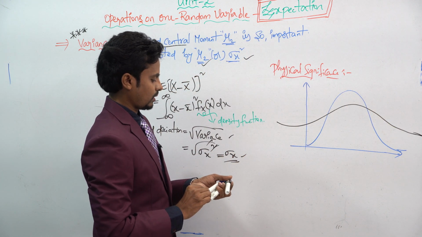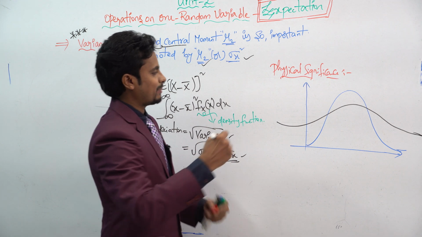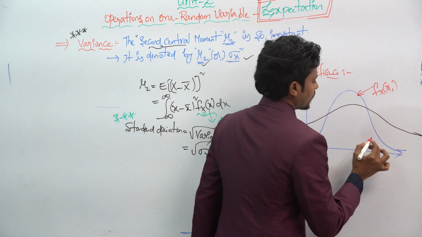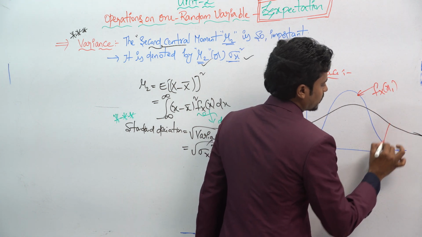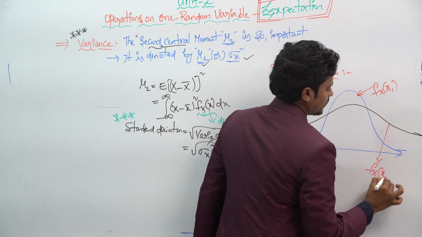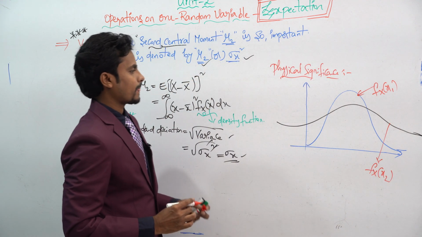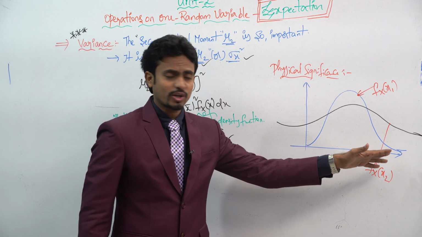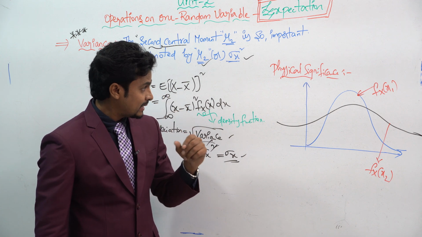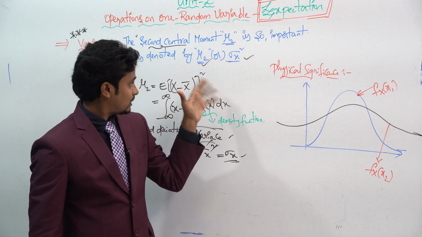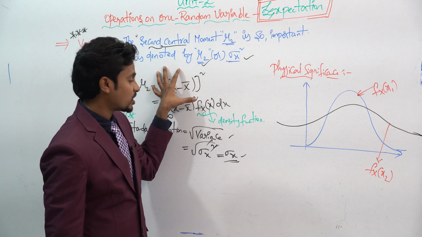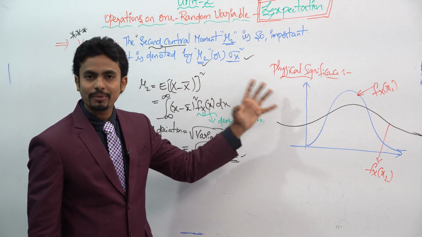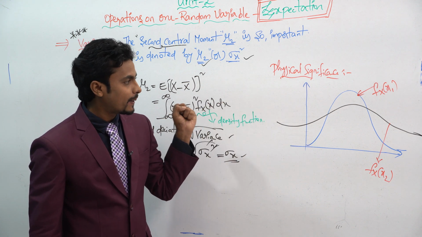This one can be represented as f_X(x1), and this one as f_X(x2). Both are like Gaussian plots. For the variance and the standard deviation, we have to find out the spread, how much spread there is in the plot.